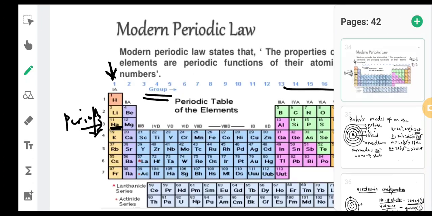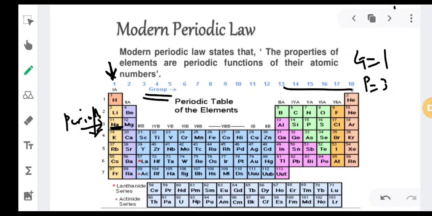Now how will you see the second period? Period is like this, downwards. So where is the second period? Over here. And which is the group? Group is this, like this, downwards. Okay. So group number 1. So the element will be lithium. So the element name is lithium. Okay. So very important. Yeah. So is this thing clear?